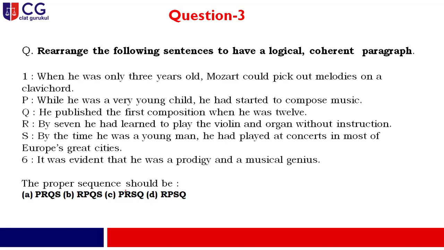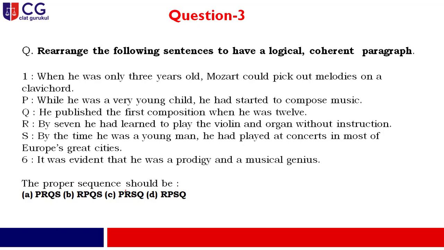Moving to question number 3. As you find, when he was only 3 years old, Mozart could pick out melodies on a clavichord. Now my dear friend, if you go through the entire passage, you will find how a child has been developed into a great musician, and the name is itself very famous, and we are talking about Mozart, right?